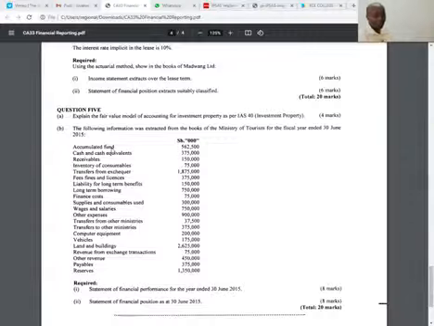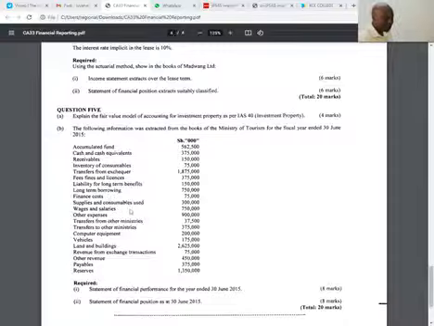So we have cash and cash equivalent. These will go to the statement of financial position. Receivables will go to the statement of financial position. Inventory, statement of financial position. Transfers, this is our revenue. Fees, fines, and licenses. So revenue, of course, goes to the income statement, the statement of performance. It is us who have issued licenses out there, so we are receiving this money. Liability for long-term benefits is a statement of financial position item. Long-term borrowing is a statement of financial position item. Finance cost is a statement of financial performance item.